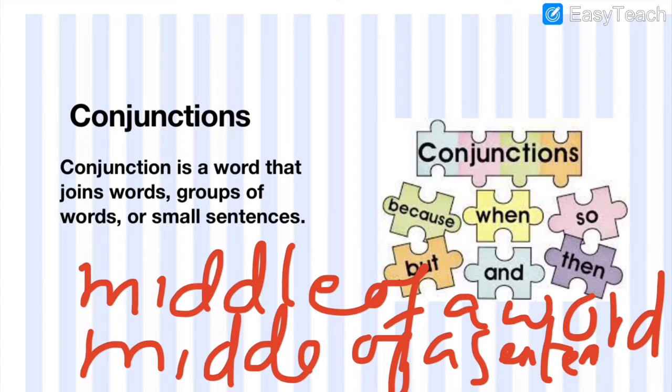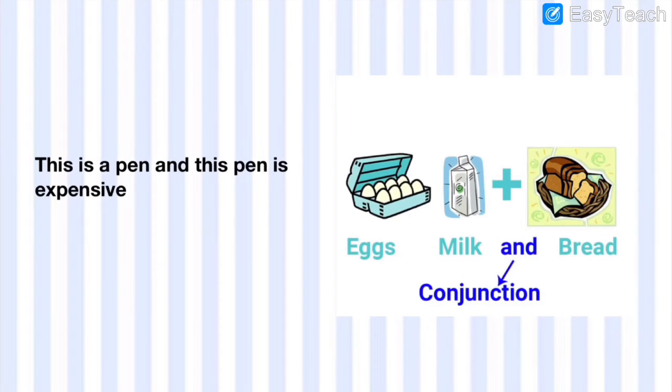See, there are some conjunctions over here: because, when, but, and, then, so. These are the types of conjunctions. Why have they used a puzzle? Because conjunctions join things, and when you use a puzzle you join it together. That's why I have taken this picture to represent conjunctions. It is used to join words or a group of words. Eggs, milk, bread: I will not say there is eggs, there is milk, there is bread. No, this is not the way of speaking. The eggs, milk and bread are kept on the table. So it is used to join a group of words.